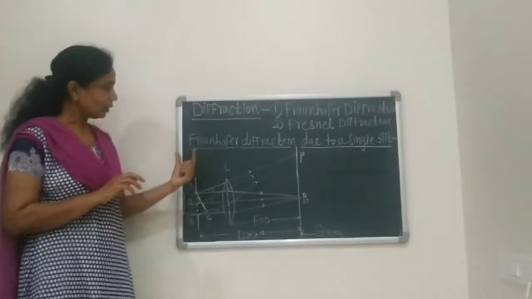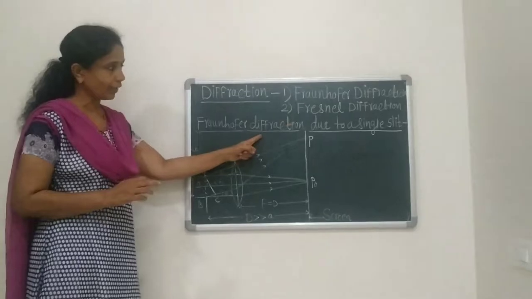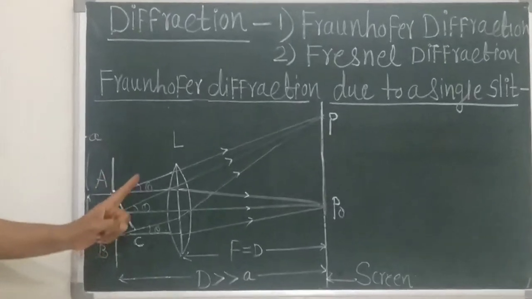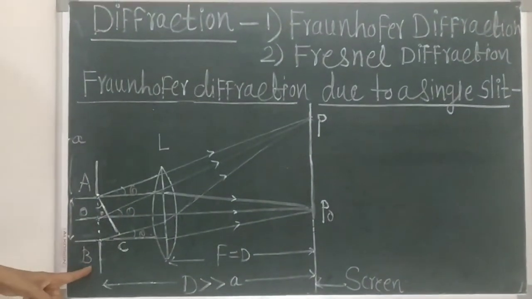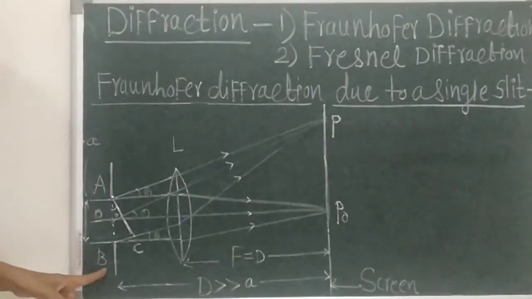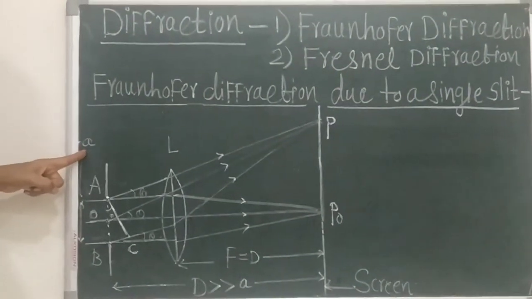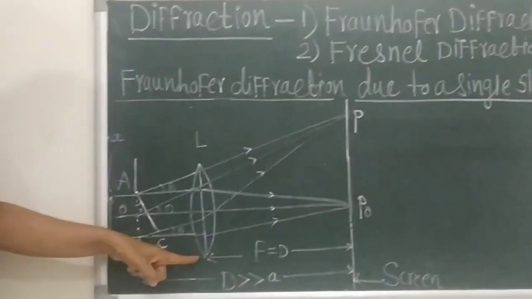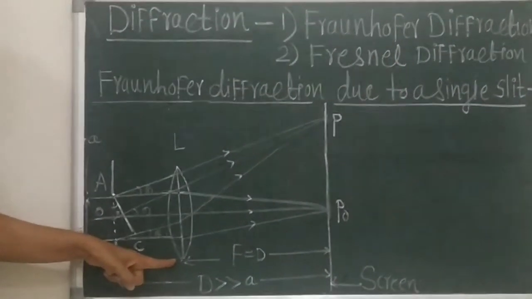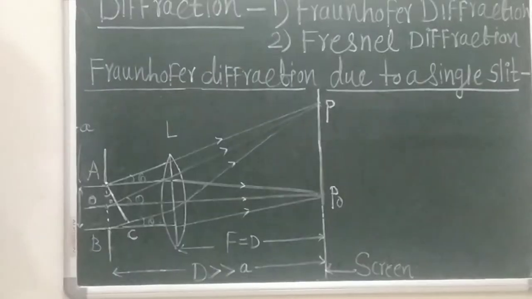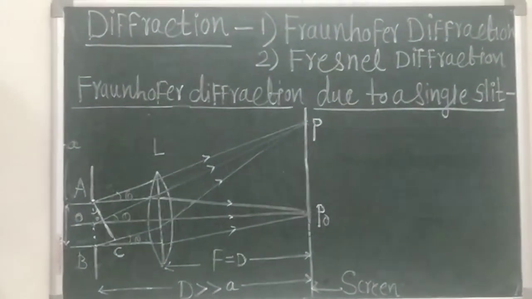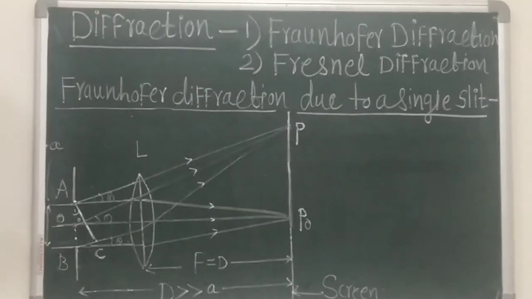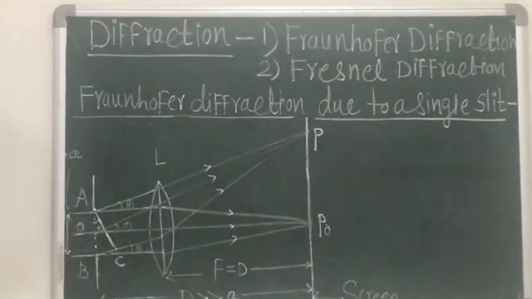Now the next point is Fraunhofer diffraction due to a single slit. In this ray diagram, what is AB? AB is the slit. The width of that slit is small a. Then near the slit there is a convex lens. Due to this convex lens, all the secondary rays are focused at one particular point on the screen. Therefore, in Fraunhofer diffraction, we have to use the convex lens.